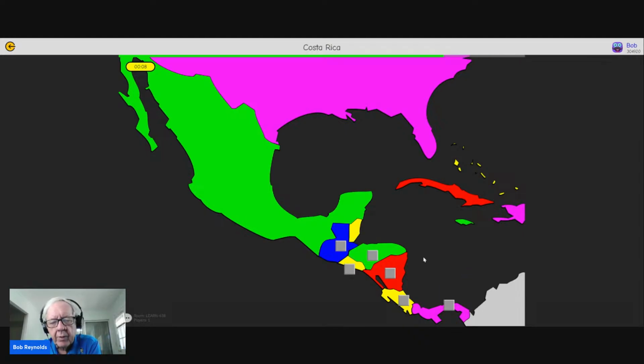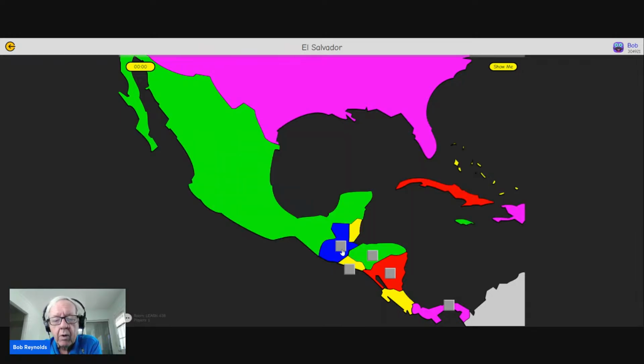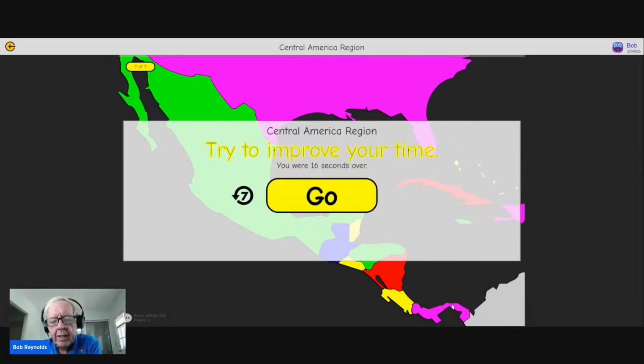It asks for Costa Rica. If I get it correct, I get a green light. It asks for El Salvador. If I get it wrong, I get a red light, and it tells me I've clicked on Guatemala. So that's Guatemala. I can always also use the show me button. So that's El Salvador. It asks for Guatemala, Honduras. Let's see if this is Nicaragua. No, that's Panama. This is Nicaragua, and that's Panama.